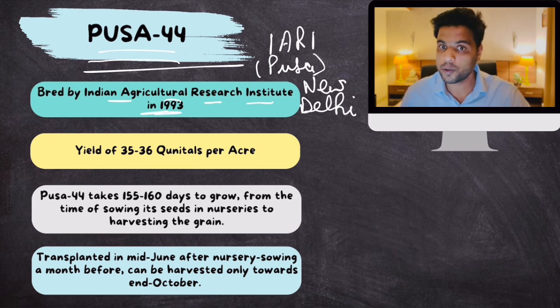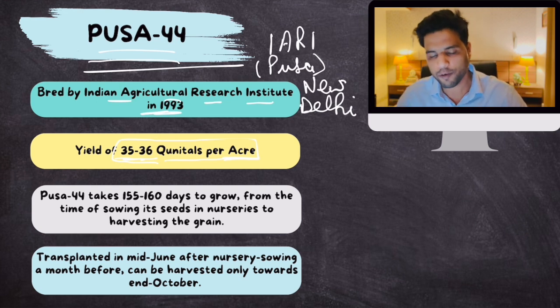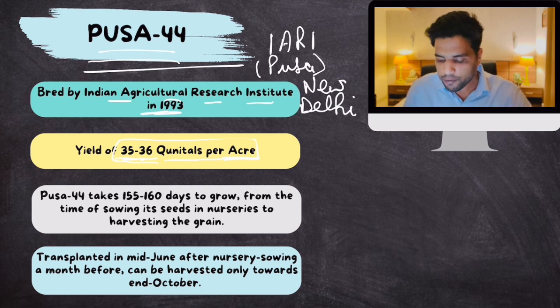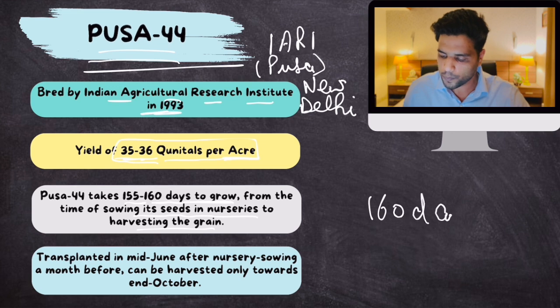Now, the best part about this seed is that it increased the yield of rice to 35 to 36 quintals per acre. That is quite a lot. 35 to 36 quintals of rice can be generated using this seed per acre. But the problem with Pusa 44 is that it takes 155 to 160 days to grow, from the time of sowing its seeds in nurseries to harvesting the grain. So overall, it takes around 160 days to grow.